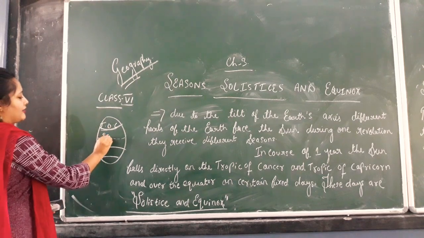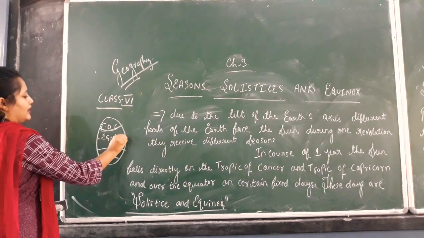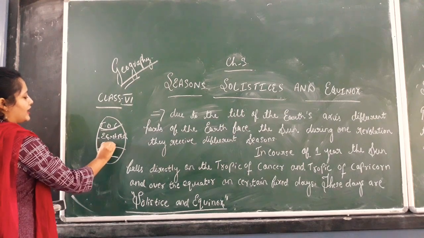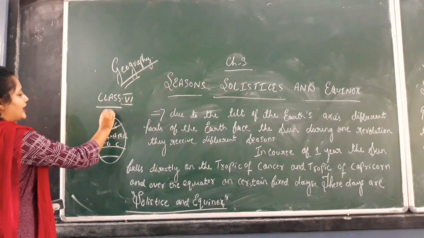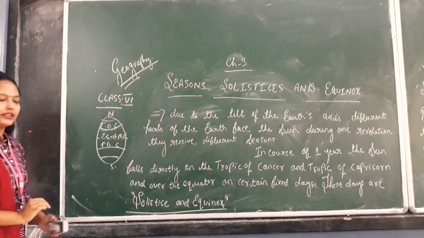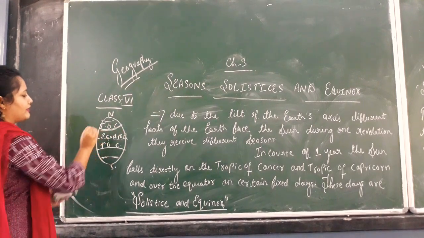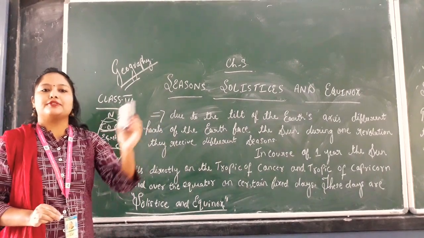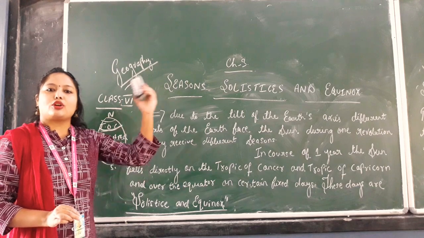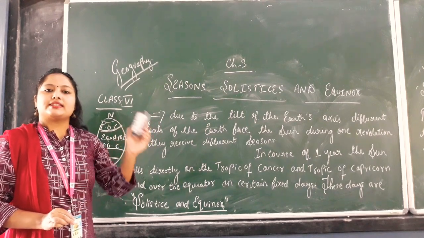Here we have the equator. Then we have the Tropic of Capricorn. And here are the Antarctic Circle and Arctic Circle, and these are the poles. Got it? So wherever the sun is falling in a particular year, there you have the different seasons, in the northern and southern hemisphere as well as at the equator.